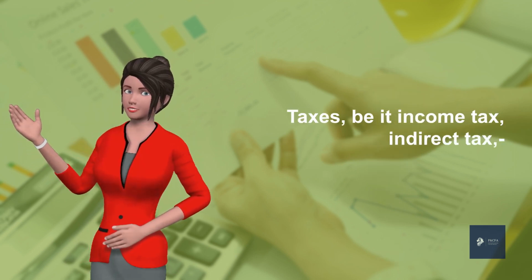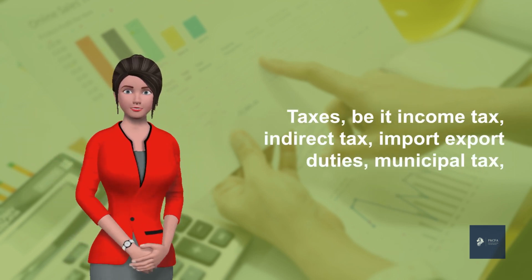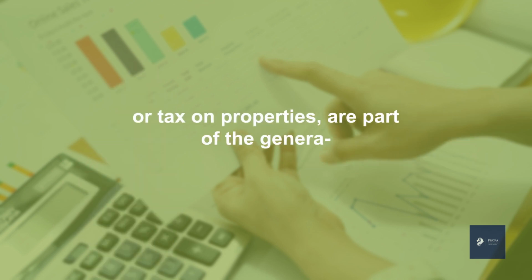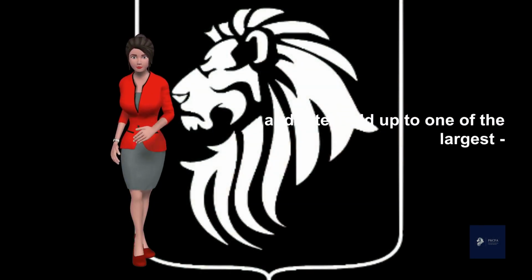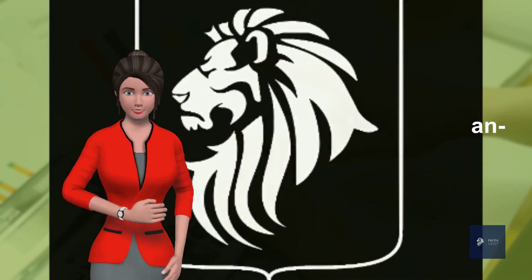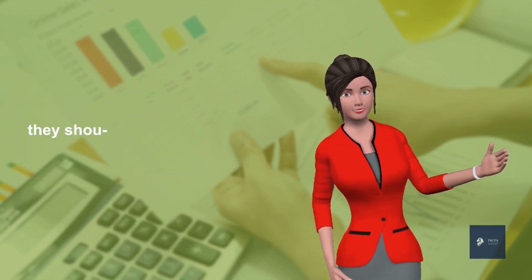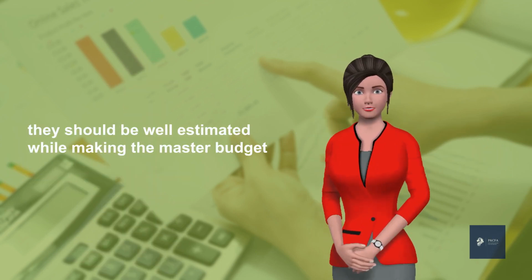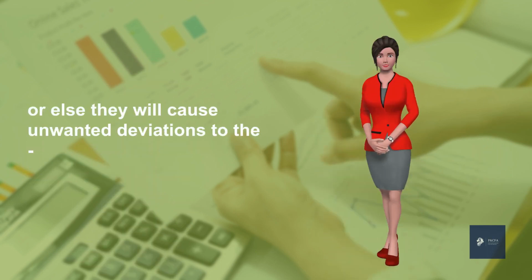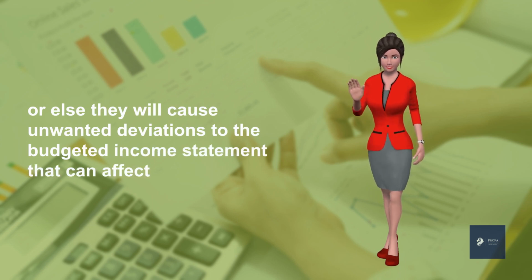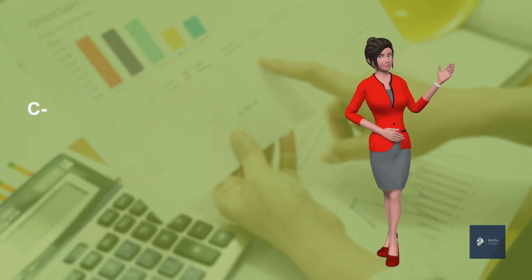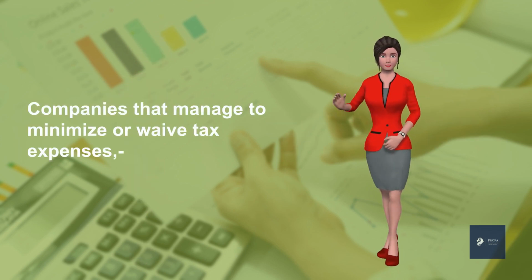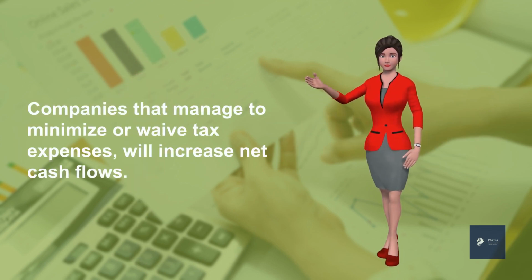Taxes, be it income tax, indirect tax, import-export duties, municipal tax, or tax on properties, are part of the general administrative expenses of a company and often add up to one of the largest expense items of a corporation, and like the rest of the expenses, they should be well estimated while making the master budget or else they will cause unwanted deviations to the budgeted income statement that can affect the profitability, the cash flow, and the budgeted balance sheet. Companies that manage to minimize or waive tax expenses will increase net cash flows.